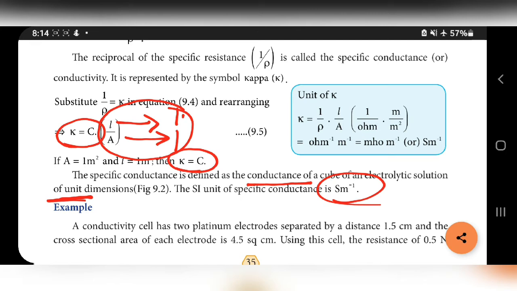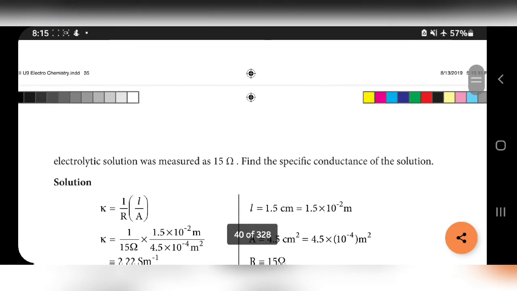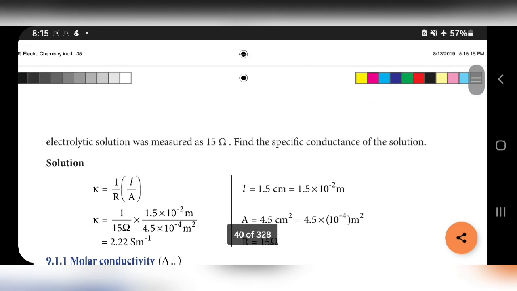For understanding, one example is also given. In this example, only kappa is asked. For determining kappa, the L and A values are given. If we substitute all these three values in this equation, we will get 2.22 Siemens per meter.